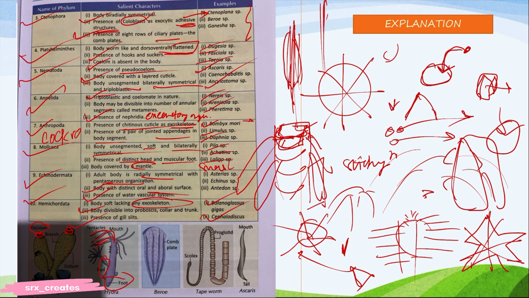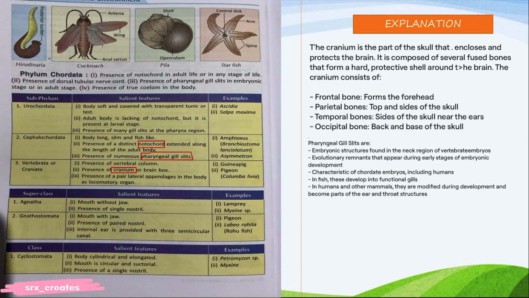Balanoglossus and Cephalodiscus. Hemichordata are very easy examples. You can easily learn them. If you have the class 11th NCERT, then I can show you that. But right now it's not on my site, and I'm screen recording actually. Now, this is the posterior sucker in Hirudinaria, cockroach, Pila. This is Pila, starfish.